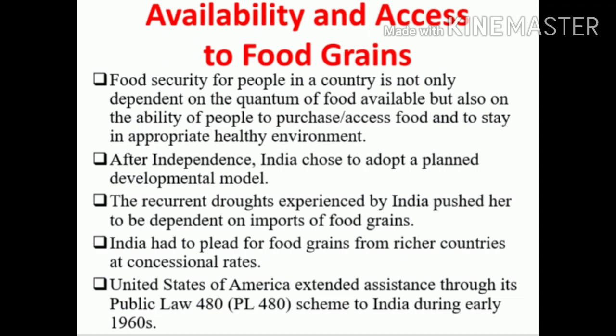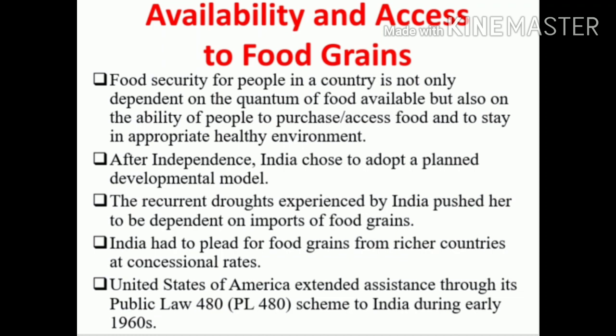This level of income is influenced by the level of employment opportunities. Then access to food and to stay in an appropriate healthy environment, that is, along with our basic needs of food, shelter and clothing, that healthy environment is also a basic need. Considering all these factors, after independence, India chose to adopt a planned developmental model.